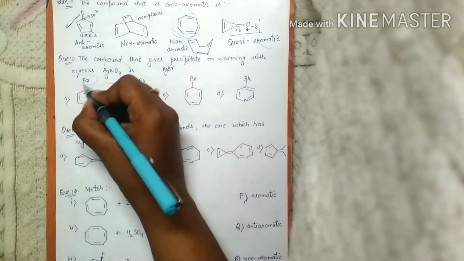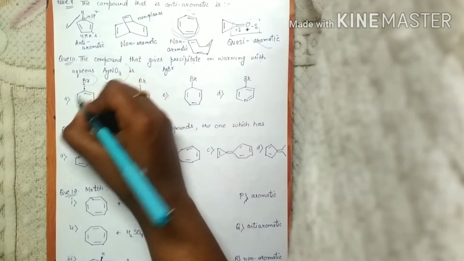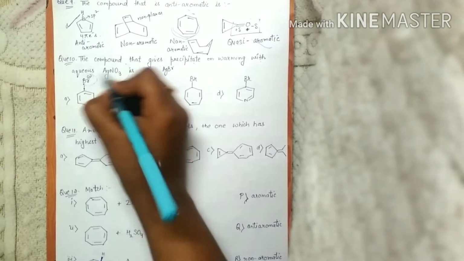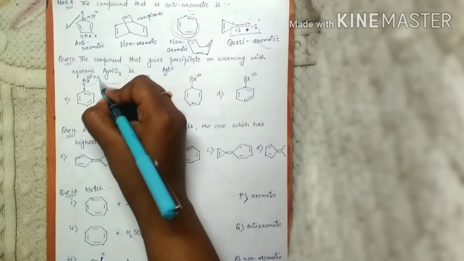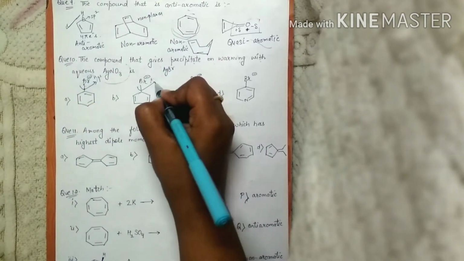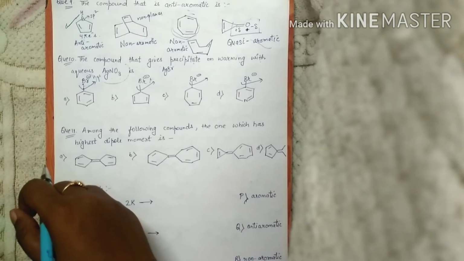So overall, this Br will go with these two bonded electrons as Br negative. Br negative will be eliminated out along with Ag positive in all these 4 cases. So here Br will go out along with Ag, forming AgBr.